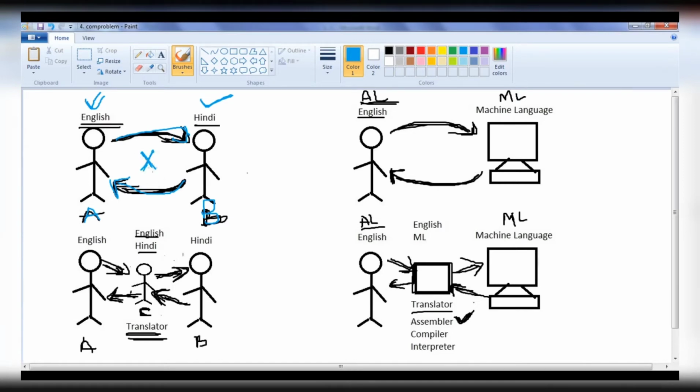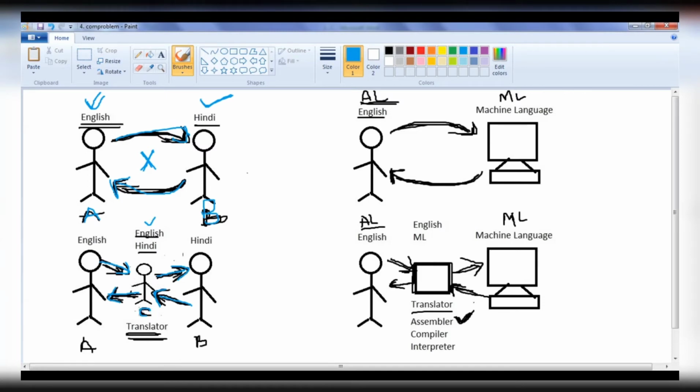To remove this communication barrier, we need one more person called person C, who knows both the languages, English as well as Hindi. If person A tells something in English, person C translates those English statements to Hindi statements and tells person B. As person B knows Hindi, he understands those statements and replies back in Hindi only. Now, person C translates those Hindi statements to English statements and tells person A. As person A knows English, he understands that. So now there will be no communication barrier. They can smoothly have a conversation.